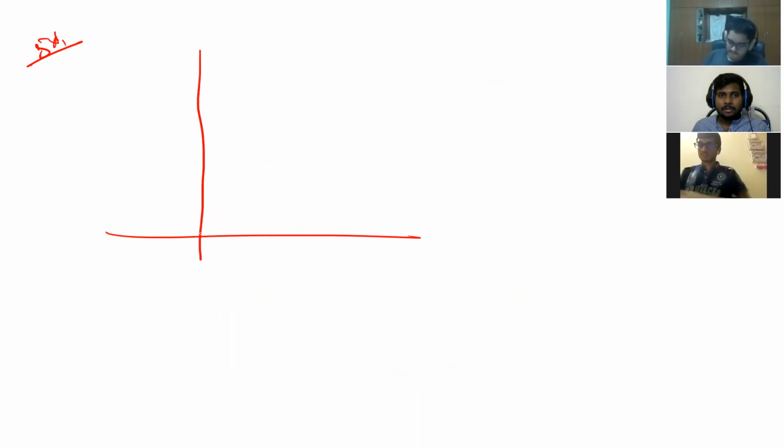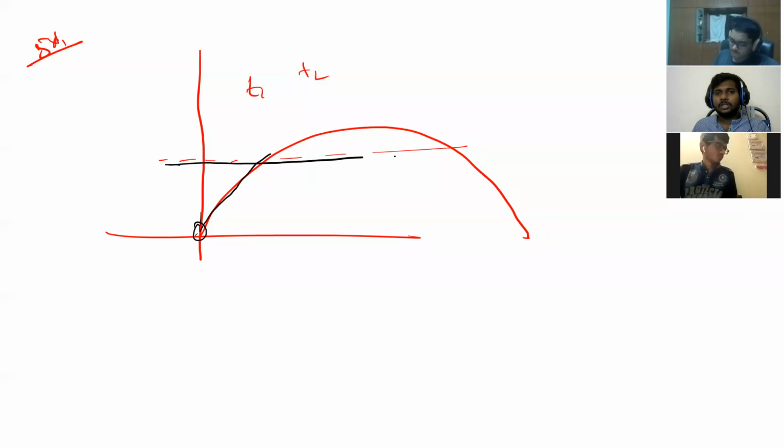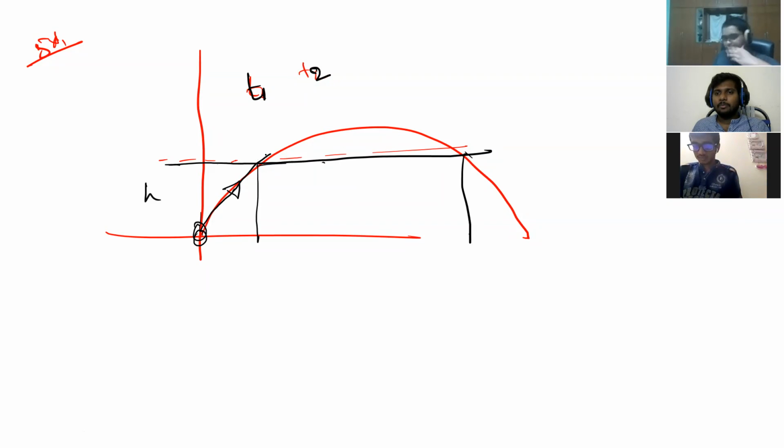This in 1D also I have taught you. For the same height, 2 times will be there, T1 and T2. You remember it? The particle while thrown upwards, at the same height, 2 times it will be there, while going upwards and while coming downwards, right? While going upwards 1 time it will reach here. While coming downwards from here to here, T2 time, it will be here at the same height.